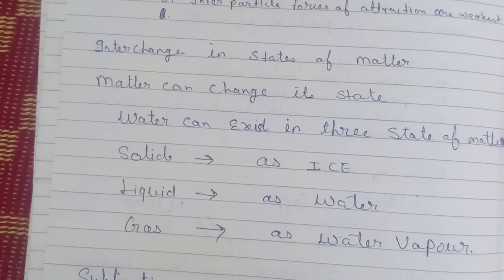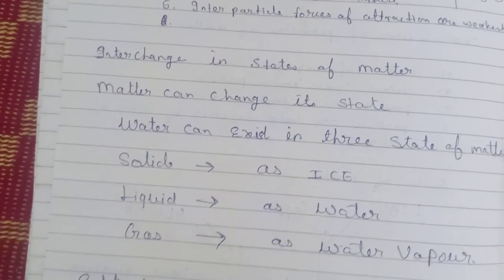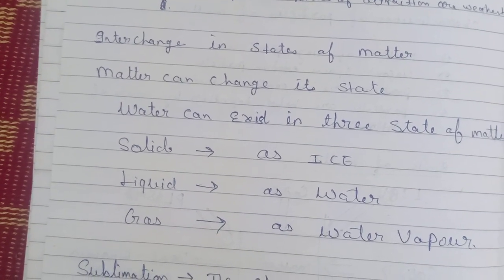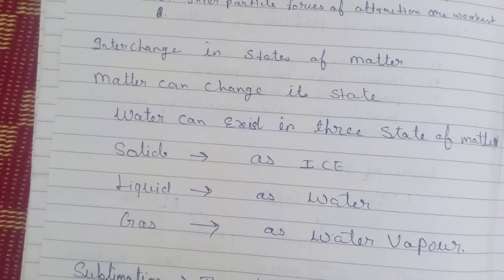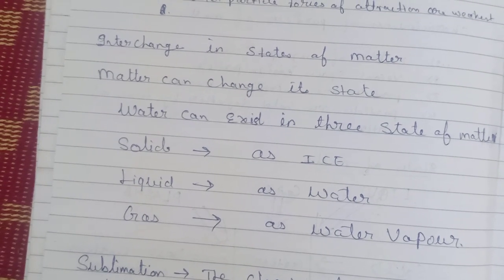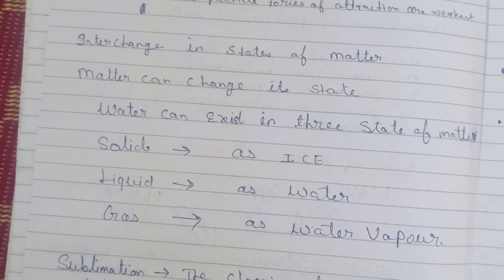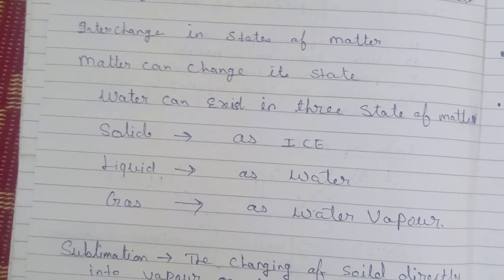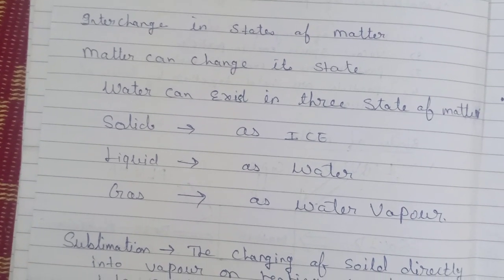Now, moving forward, we study the interchange in the state of matter. Matter can change its state. It means solid changes into liquid, or liquid changes into vapor. From this, we can say that water can exist in three states: solid as ice, liquid as water, and gas